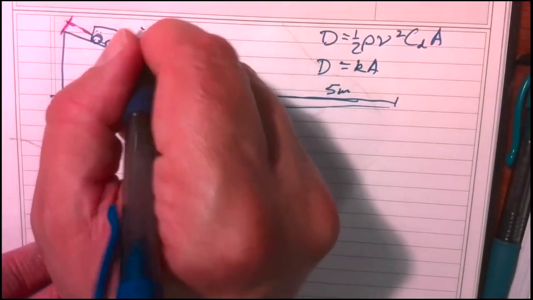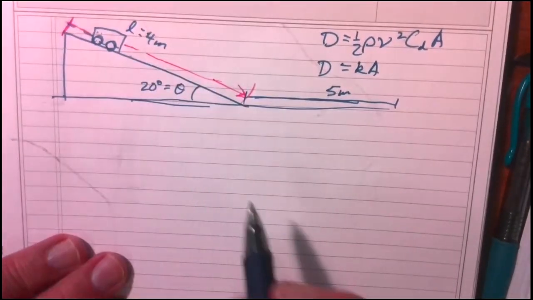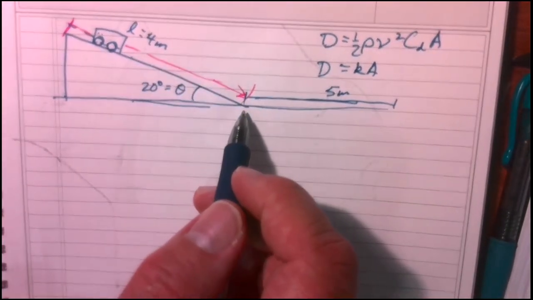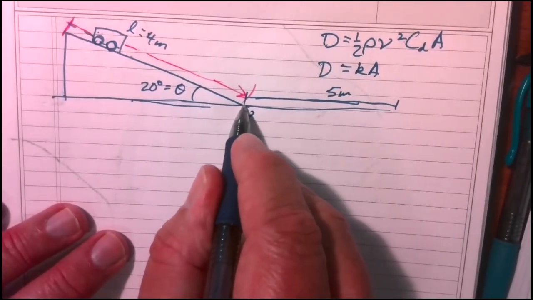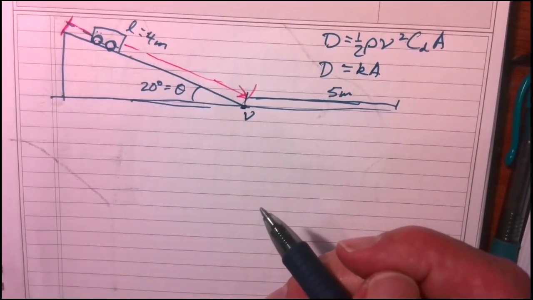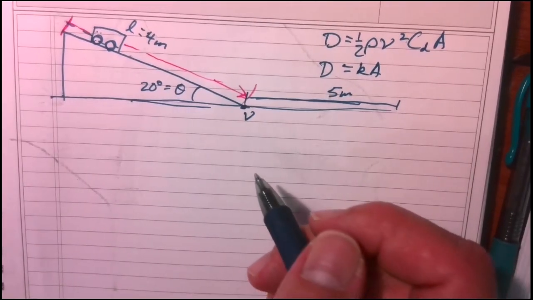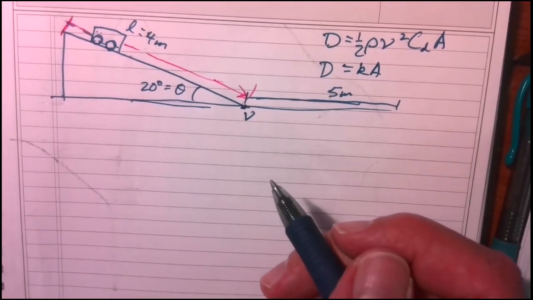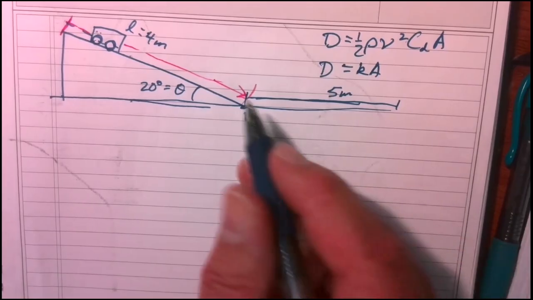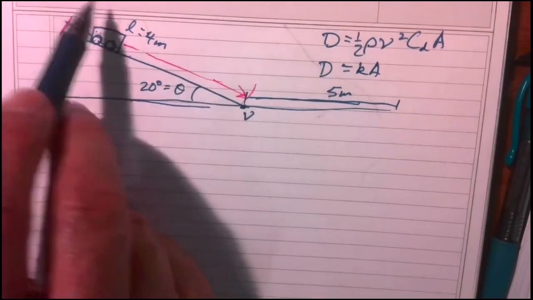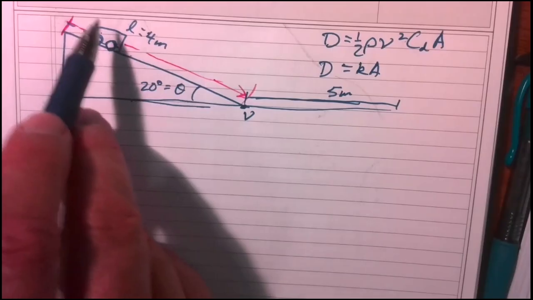Okay, so the length here is L equals 4. Okay, so if I ask you, what is the velocity right here when you get to the bottom of this ramp? How would you do it? Okay, and this is important for the tests. Okay. So, let's think about how you could calculate it. I know what the distance is here for my car.